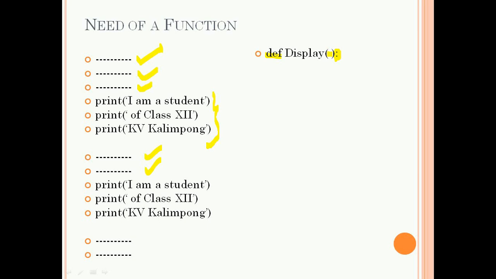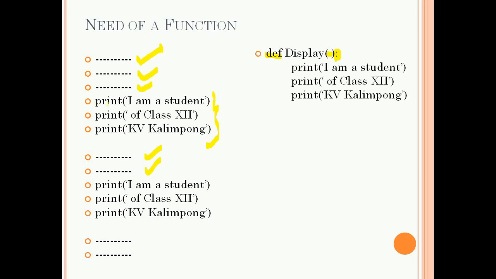Next, inside this function we can write these print statements like this, but you must remember to indent properly, because a function is a block of codes. Whenever we are using a block of codes, we have to write this code with proper indentation.